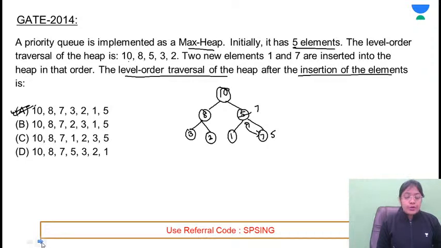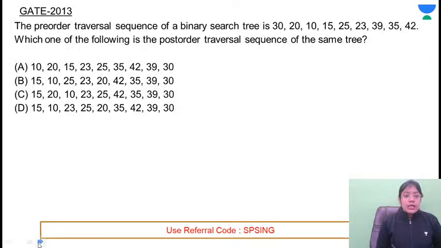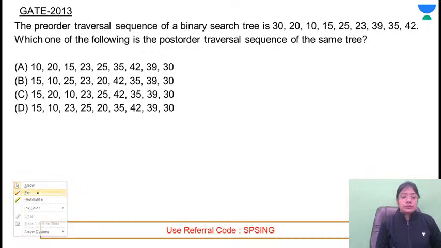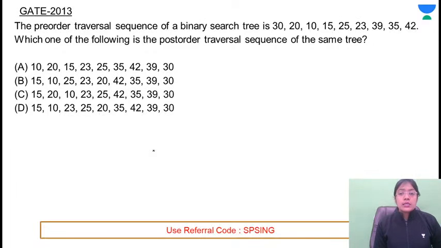Very good. All of you are getting the correct answer. That's great. Next question. Yes, only one swap was required in the previous question, but they were not asking for the number of swaps. They just asked for the level order traversal.